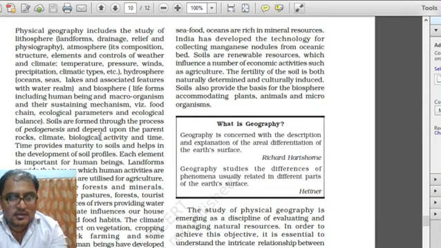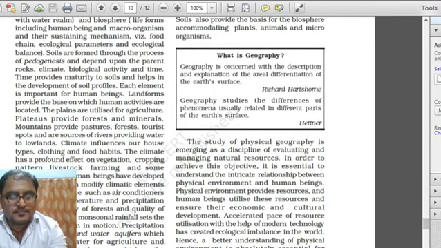Biological activity is the activity of bacteria, earthworms, insects, and other organisms. And time provides maturity to the soil and helps in the development of the soil profile. With time, soil matures and forms a soil profile.